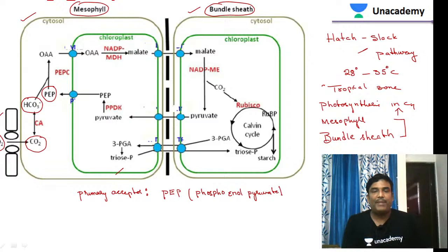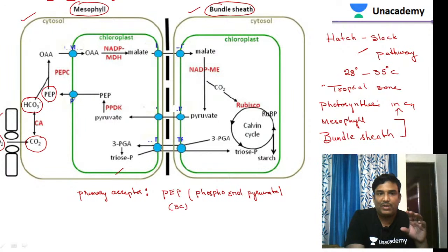So phosphoenol pyruvate is the pyruvate of pyruvic acid. We can tell in different ways. So phosphoenol pyruvic acid, whatever may be. So that is the primary acceptor. This phosphoenol pyruvate is a how many carbon compound? If you see, it is a 3 carbon compound. So this is a 3 carbon compound, phosphoenol pyruvate, as a pyruvate.